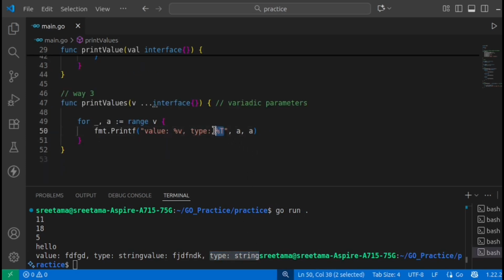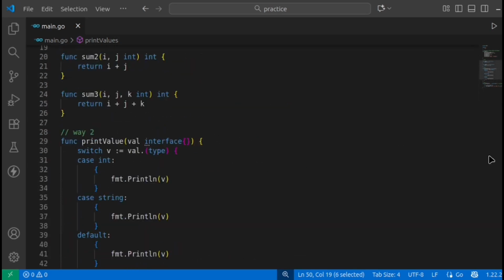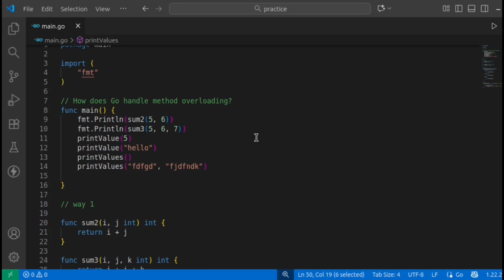So basically percent capital T denotes the type, which is string, and percent v denotes a value. That's why I used this format. It's a good thing to know: percent v means the value, percent capital T means the type. To use percent v or percent T, you can use the printf function. These are the three ways you can follow to achieve the method overloading concept.